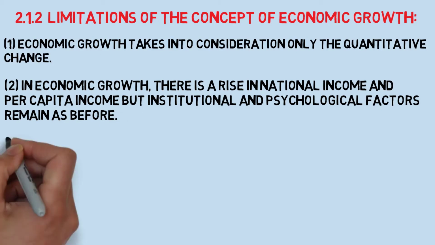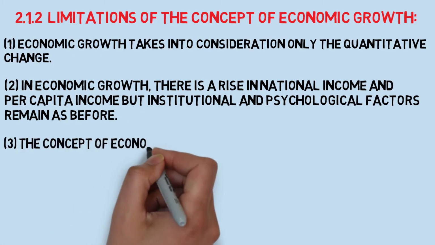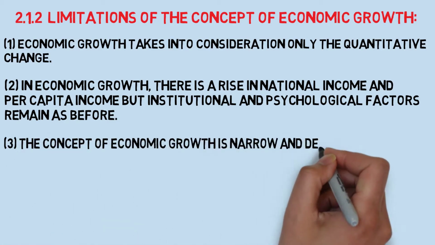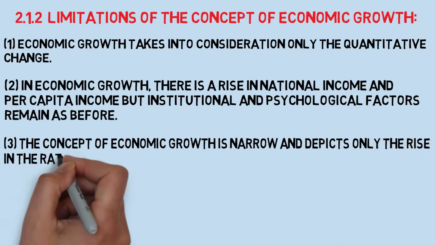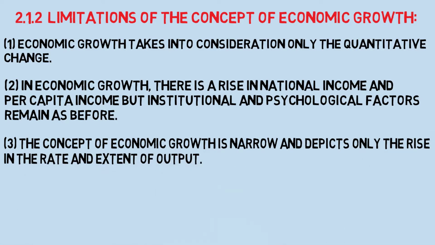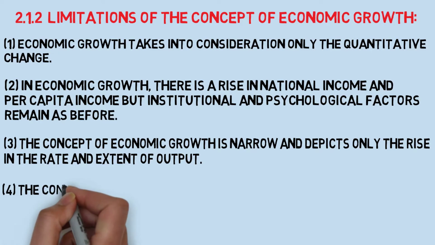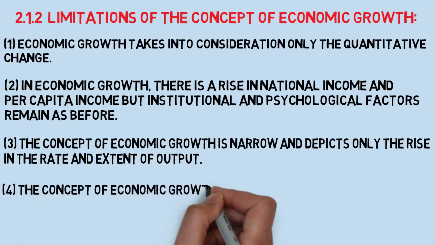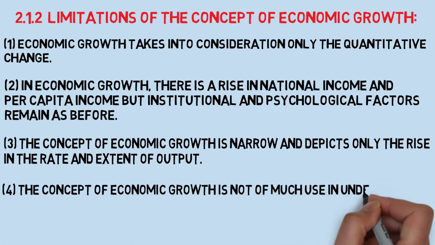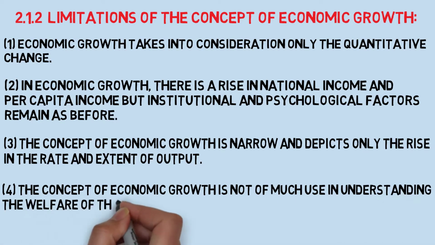This is the major drawback of economic growth. Number 3. The concept of economic growth is narrow and depicts only the rise in the rate and extent of output. Number 4. Economic growth is not useful for understanding the welfare of people.